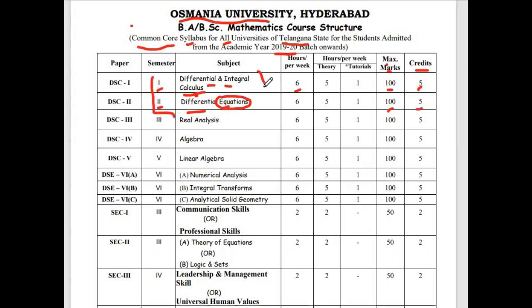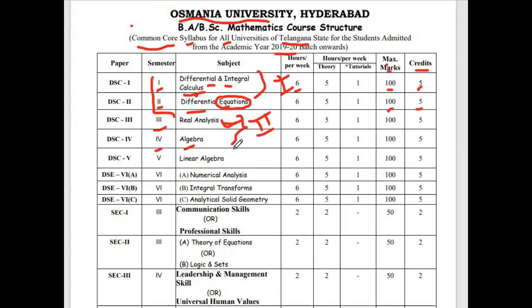Now coming to the second year syllabus. In the second year first semester, that means the third semester, we will study real analysis. The third semester syllabus is real analysis, and the fourth semester syllabus is algebra. So algebra is studied in the fourth semester. Okay, so this is the second year syllabus, that is real analysis and algebra.